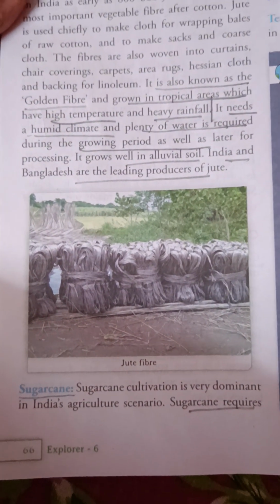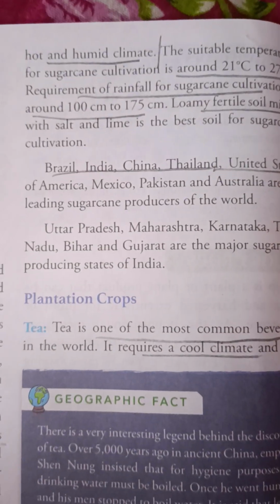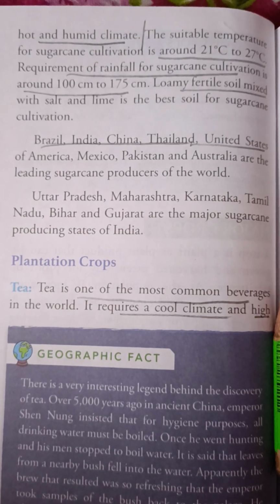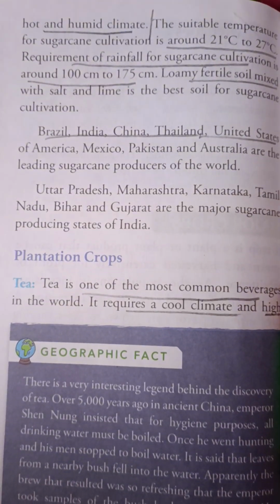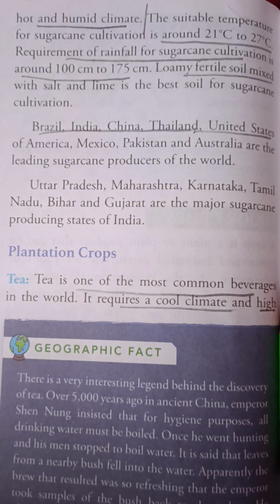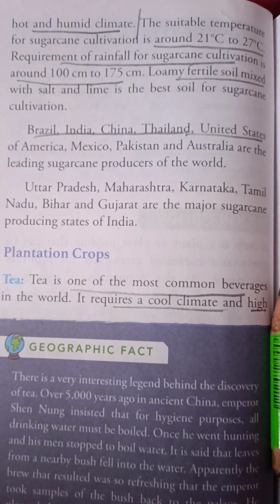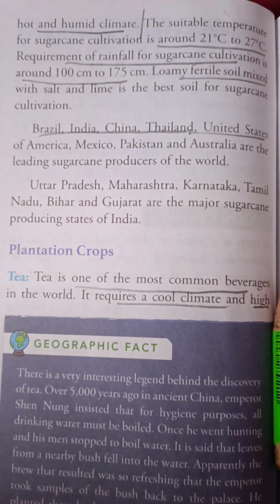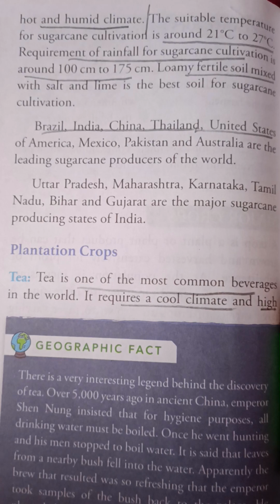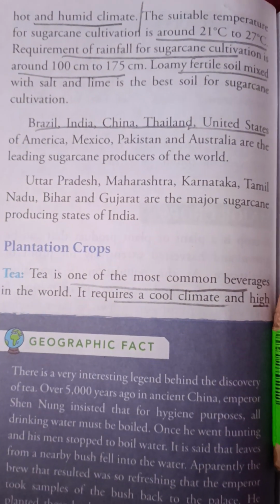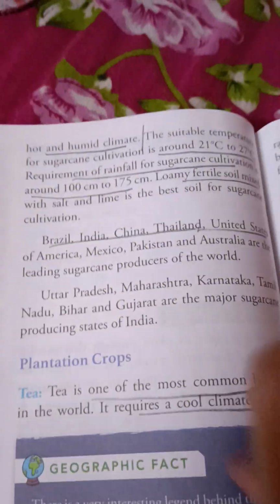Next we have sugarcane. Sugarcane cultivation is very dominant in the Indian agriculture scenario as it requires a hot and humid climate. The suitable temperature for sugarcane cultivation is around 20 degrees Celsius to 27 degrees Celsius, and the rainfall should be around 100 centimeters to 175 centimeters. It needs loamy, fertile soil mixed with salt and lime. The main producers are Brazil, India, China, Thailand, and within India, Uttar Pradesh, Maharashtra, Karnataka, and Tamil Nadu are very famous for its production.